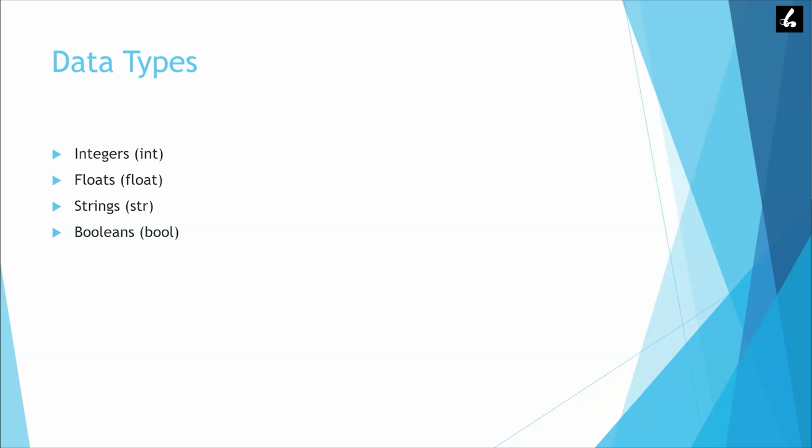Then we have string. In a string, we have letters, alphabets, or numbers in conjunction with letters. Mostly it is letters, and that data type is known as a string. Then we have booleans, like true or false. These kinds of data type are known as boolean.